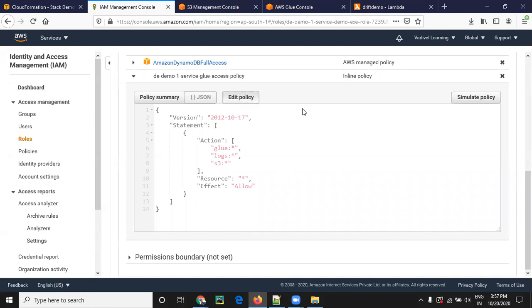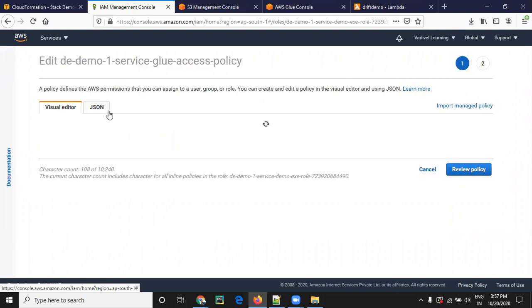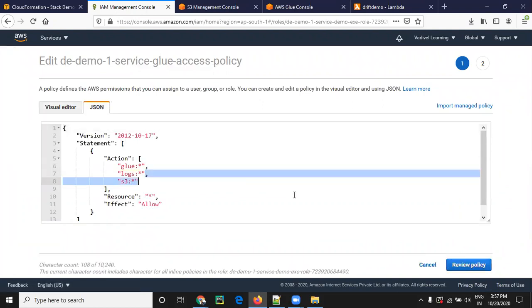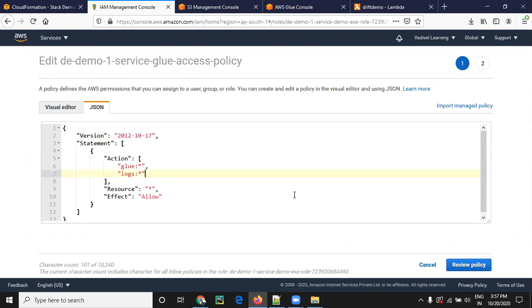The same way you can change the inline policy also. It will detect and try to resolve it, like he deleted one of the actions from that inline policy.